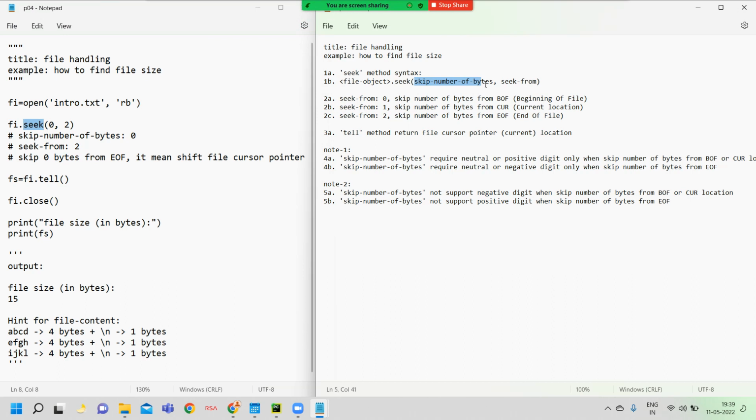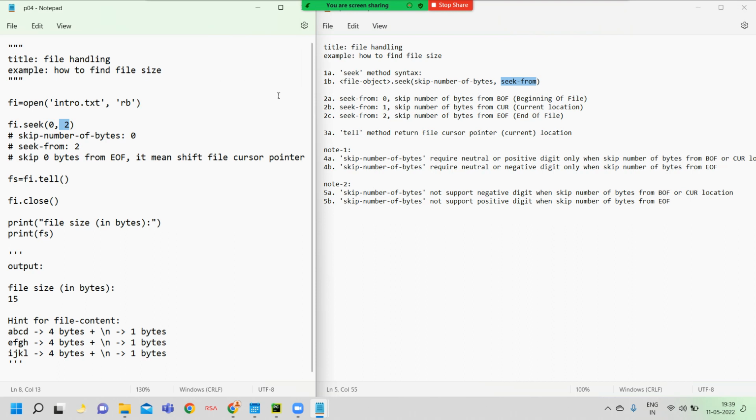Here we should mention how many bytes we want to skip. Here I mention skip 0 number of bytes, so don't skip any bytes, not 10 or 12 bytes. Because I mentioned you please skip 0 number of bytes. Okay, next one, seek from. Here I mentioned 2.